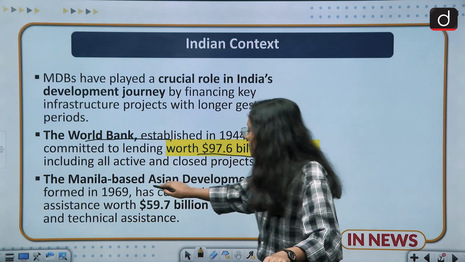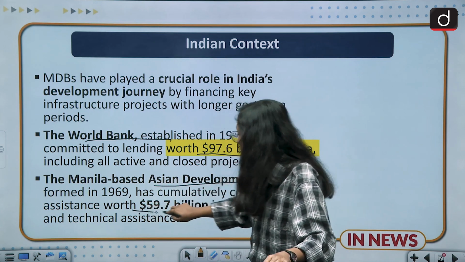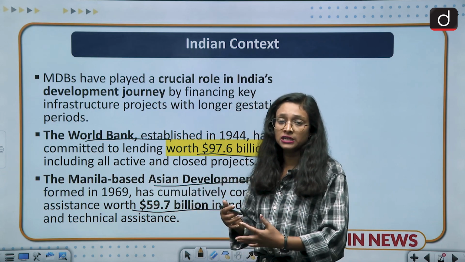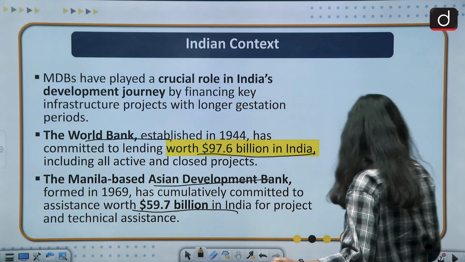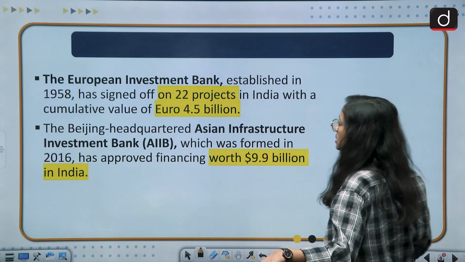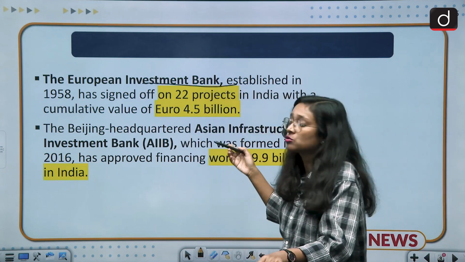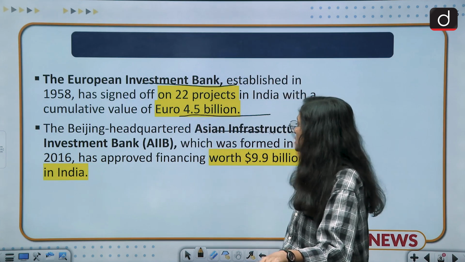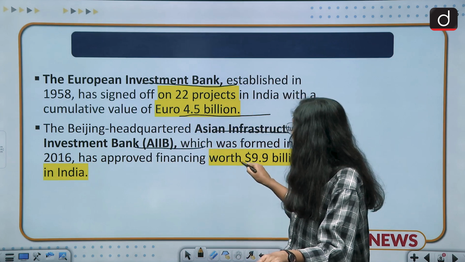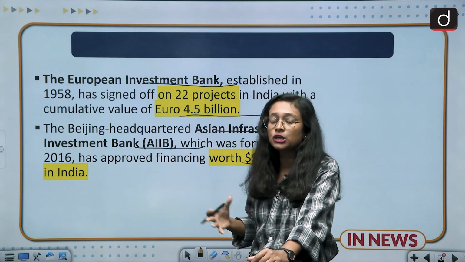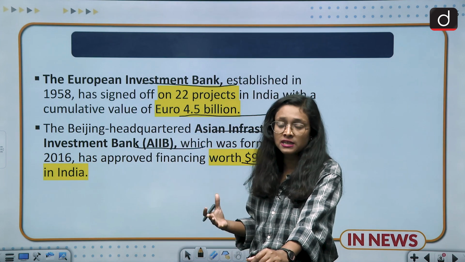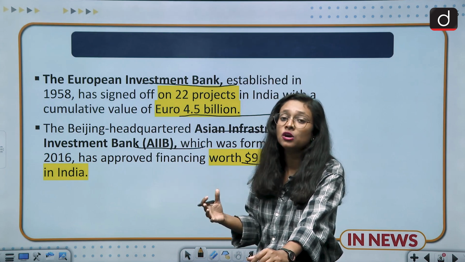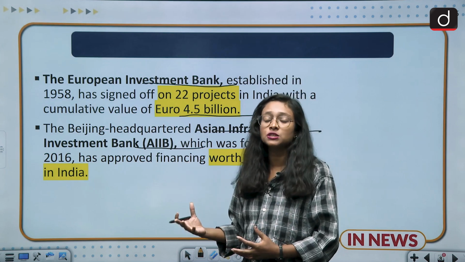And from the Asian Development Bank it has also borrowed around $59.7 billion. So we can see that they have given money to India for its developmental projects. Just like that, a few other banks have also contributed. The European Investment Bank has given 4.5 billion, and the Asian Infrastructure Investment Bank has given 9.9 billion to India, and they all have contributed to the development of India. That's why we can see various transport projects that have been developed with the help of all these banks. So in a way India has taken various advantages from all these banks.